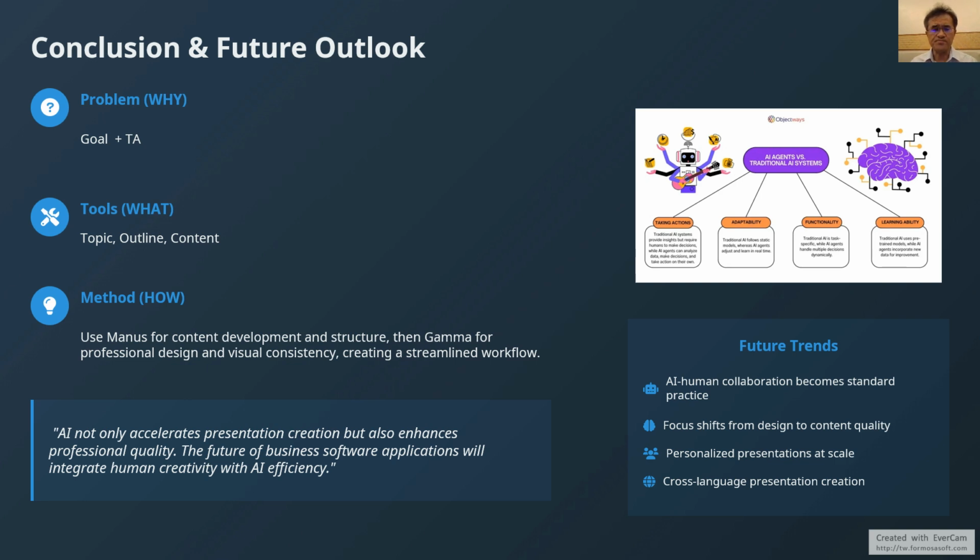How to implement these tools by using manners for content development and structure, then Gamma for professional design and visual consistency. You create a streamlined workflow that dramatically improves both efficiency and quality.